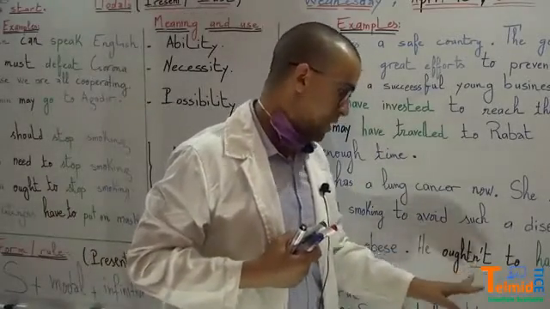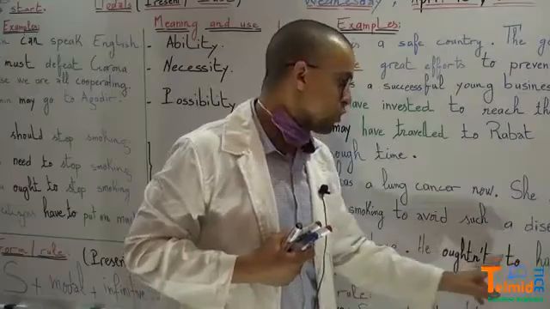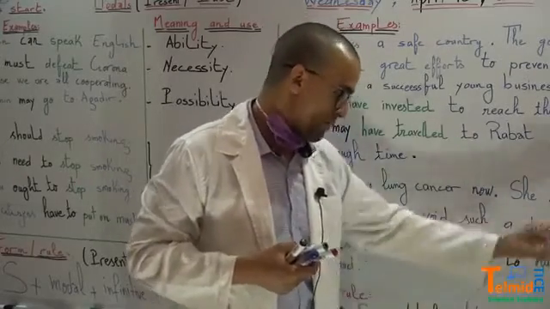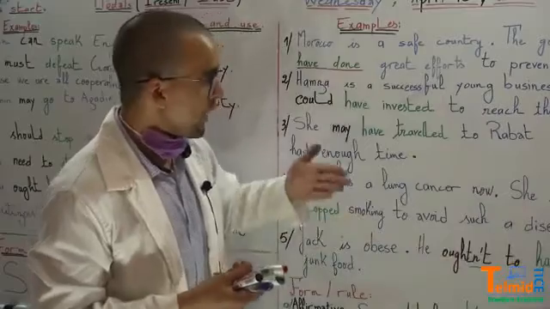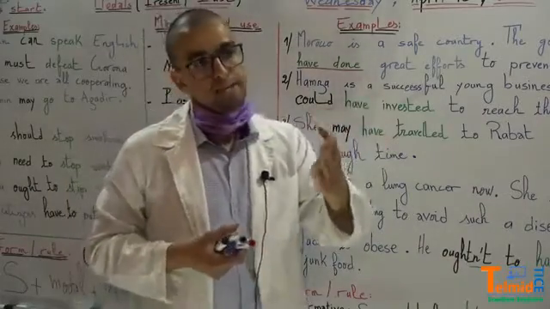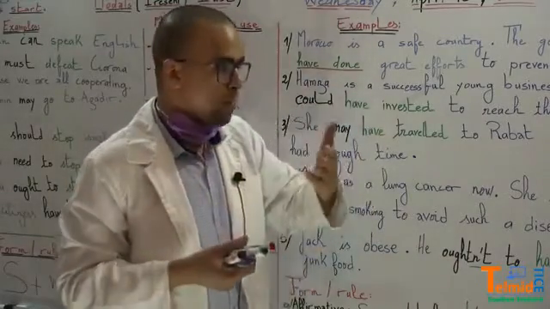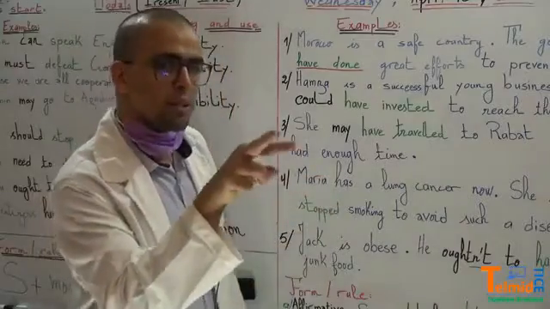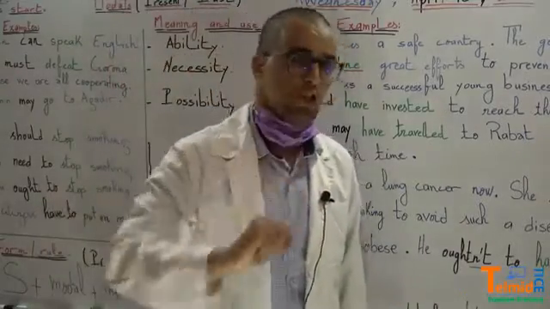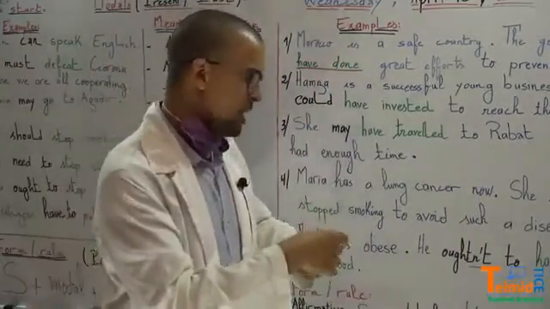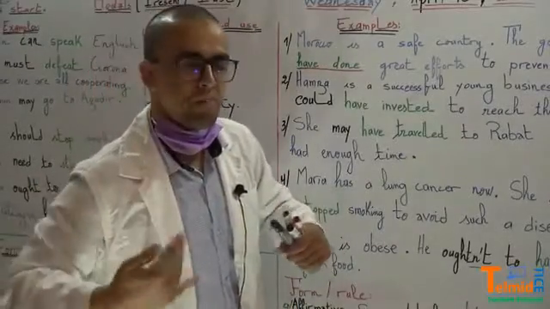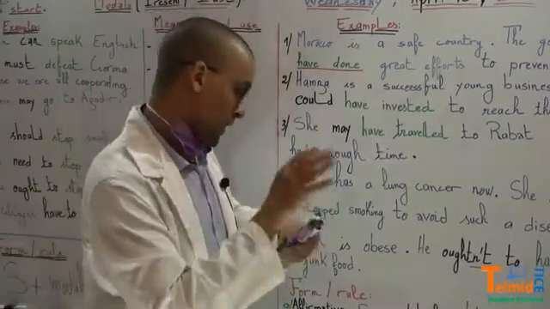He ought not to. He should not have eaten. He must not have eaten. He mustn't have eaten. And here, of course, when we add not, the meaning changes. We have dozens of meanings, a lot of meanings when it comes to models.